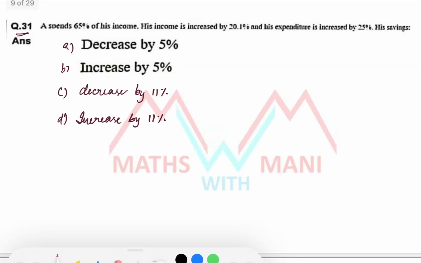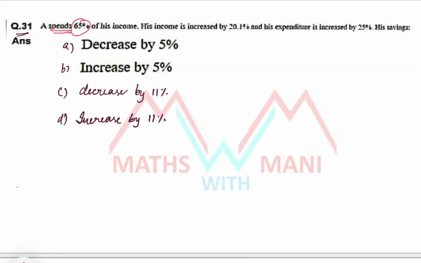Okay, let's see. A spends 65% of his income. His income is increased by 20.1%, and his expenditure is increased by 25%. Then what about his savings? I told you this problem in the previous shift, that is September 11th. The exam which was conducted on September 11th also had the same model. I'll explain 2 methods for this problem, but the second method is very, very easy compared to the first method. So I'll skip the first method in this session.